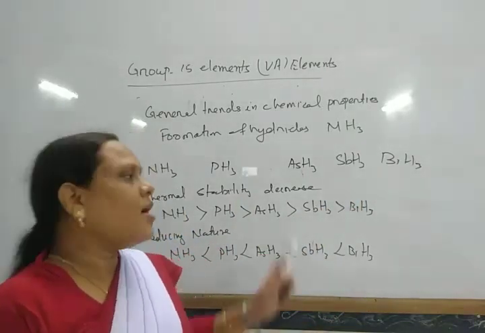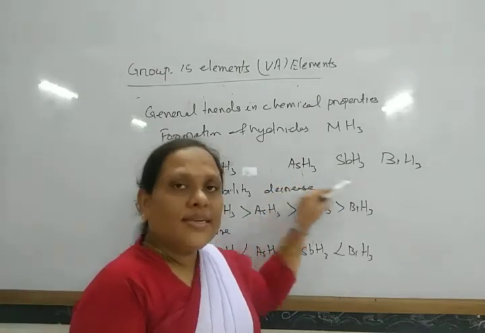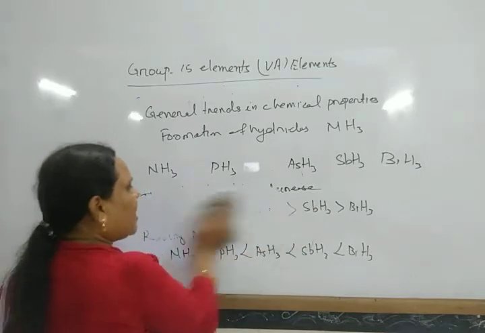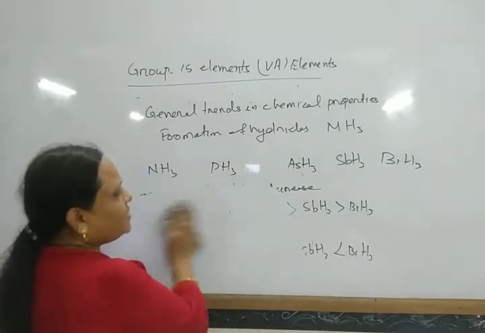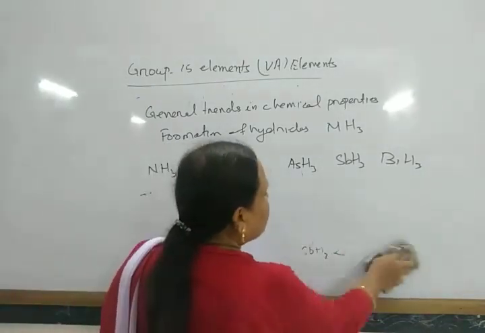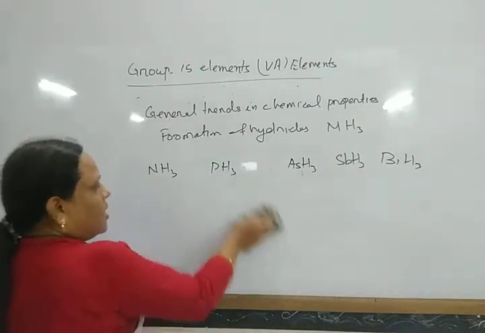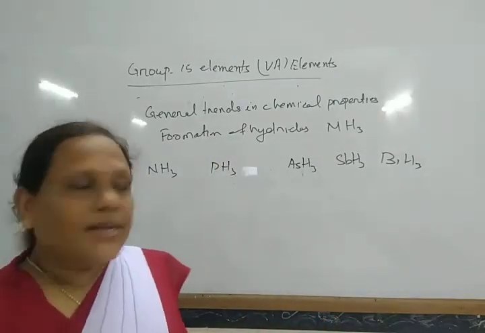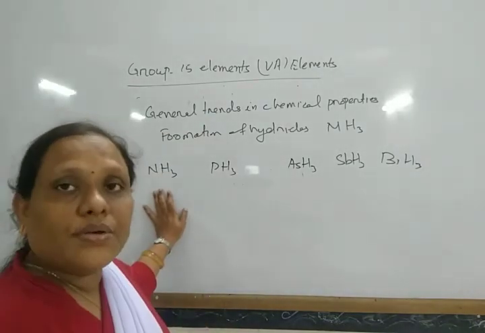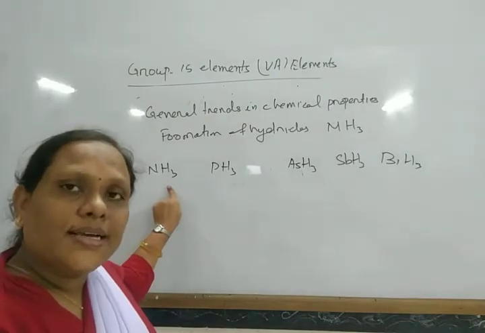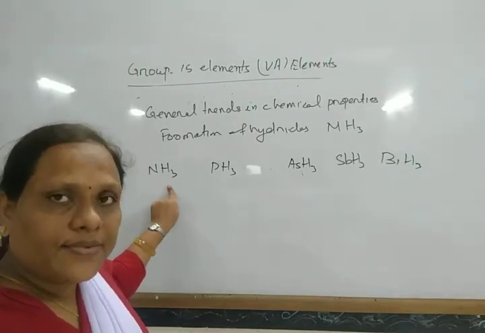As a result, the boiling point increases down the group. But ammonia is higher than phosphine and arsine due to intermolecular hydrogen bonding, as it has smaller size and high electronegativity value.